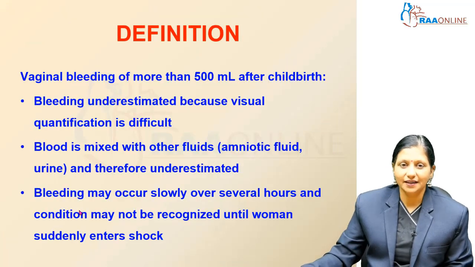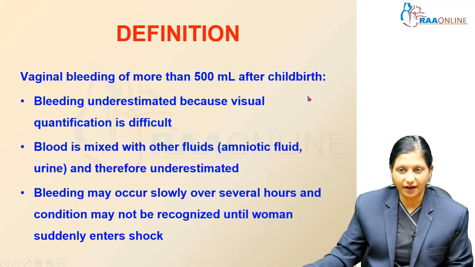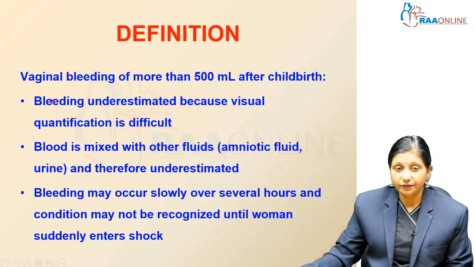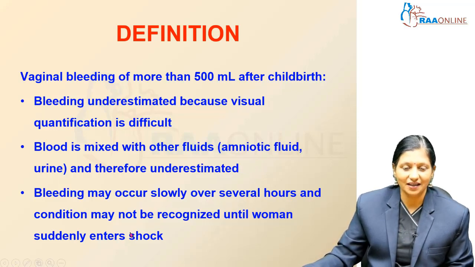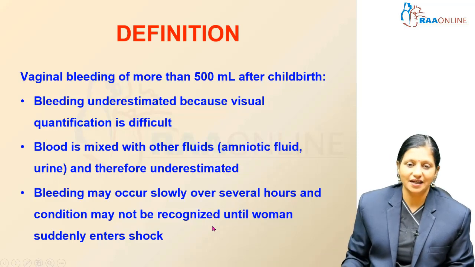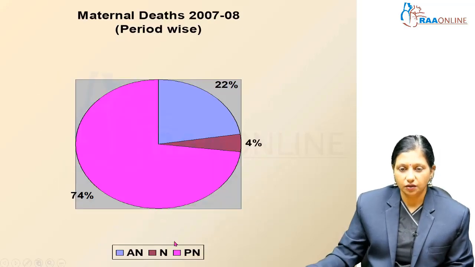How do we define it? It is defined as vaginal bleeding of more than 500 ml after childbirth. When we use this definition, we should realize that bleeding is underestimated because visual quantification is difficult. Bleeding is mixed with other fluids like amniotic fluid and urine, so we don't know how much is blood loss. Bleeding can also occur slowly over several hours, and the condition may not be recognized until the woman suddenly enters shock.